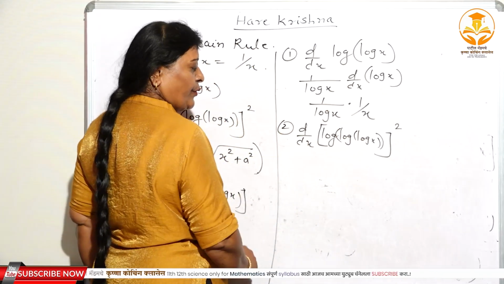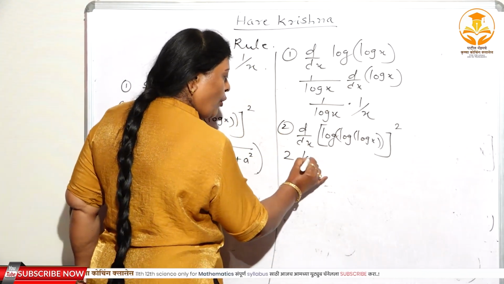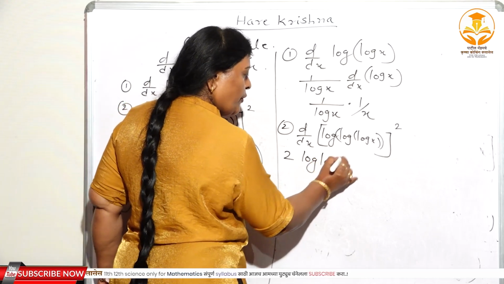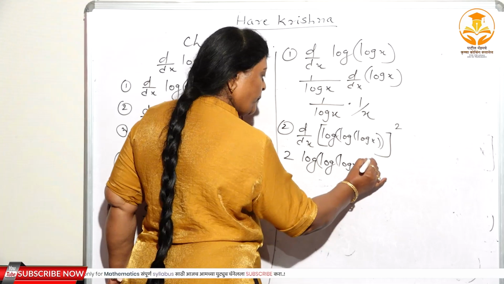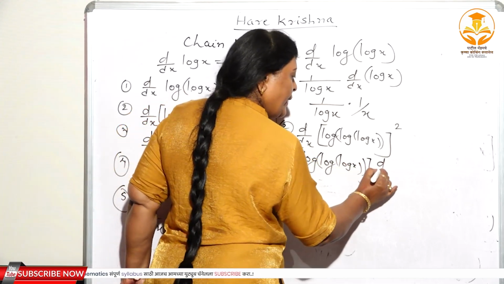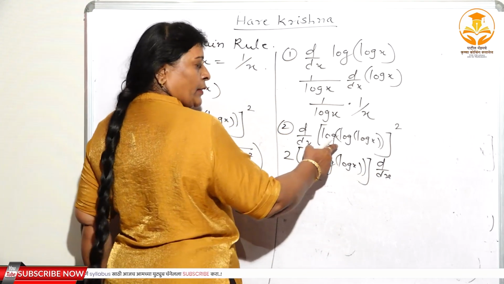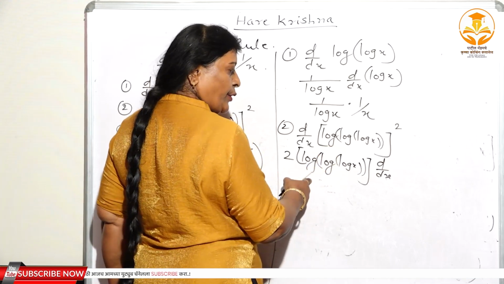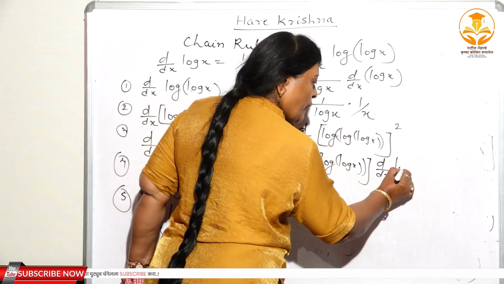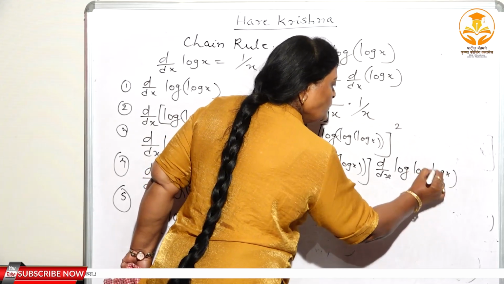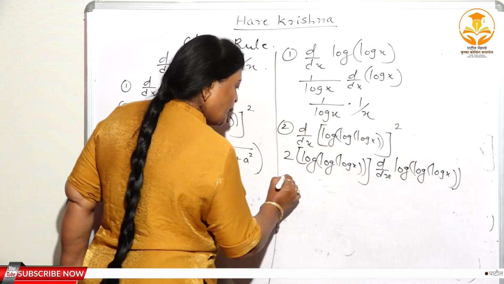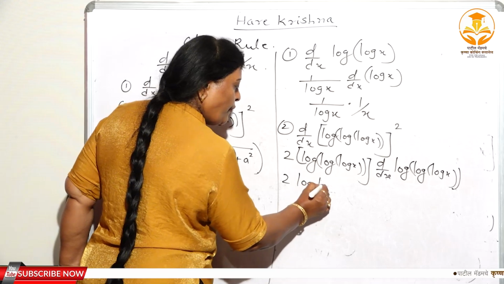The derivative of u² is 2u, means 2 log(log x). Again d/dx of log(log x).